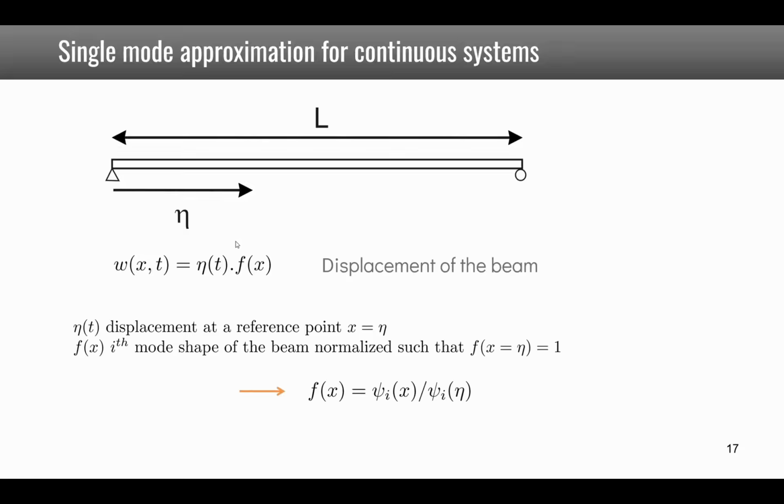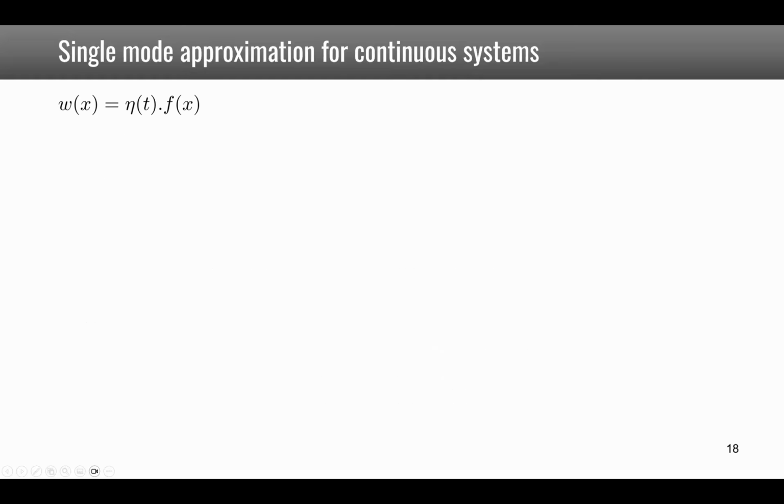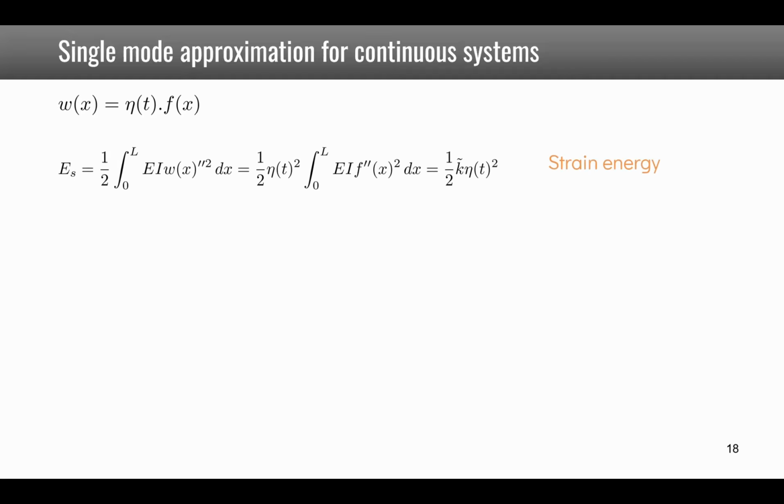So that means we have to choose f(x) equal to psi_i, the ith mode, divided by the value of the ith mode at the position x_eta. Now with this assumption, we can compute the strain energy, which for a beam is given by 1/2 the integral over the length of the beam of EI, the bending stiffness, times the second derivative of the displacement squared.